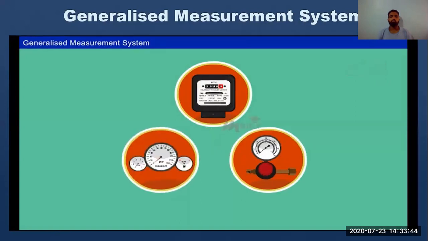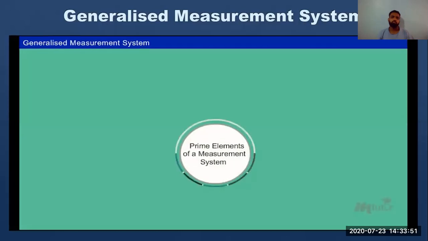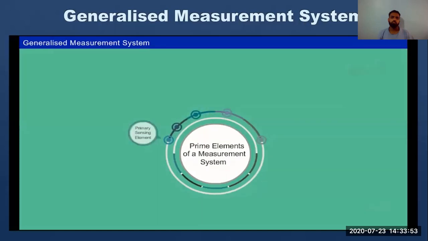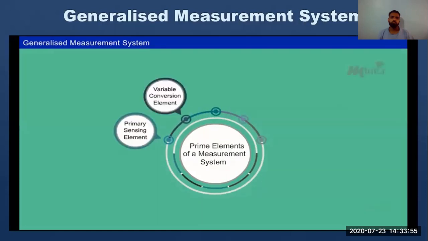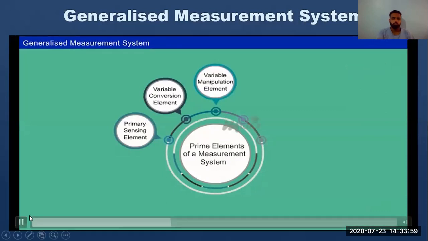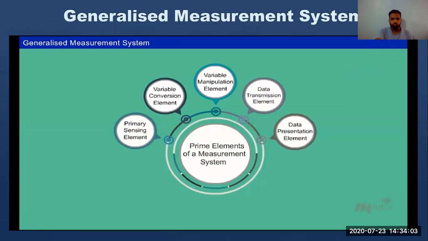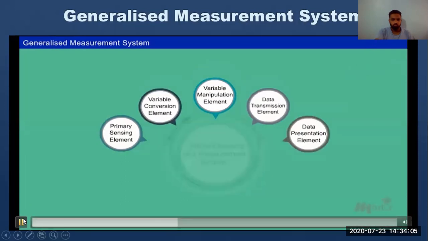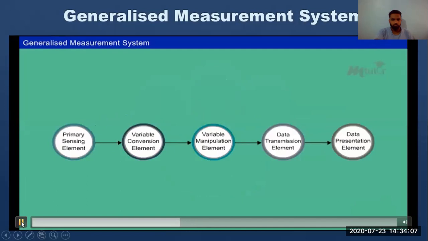Let us explore how the general measurement system is operated. An instrument or device used for measurement has a structured system. The prime elements of a measurement system are primary sensing element, variable conversion element, variable manipulation element, data transmission element, data presentation element. These elements are arranged in such a way.